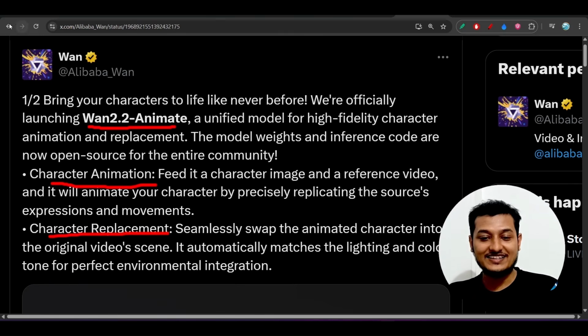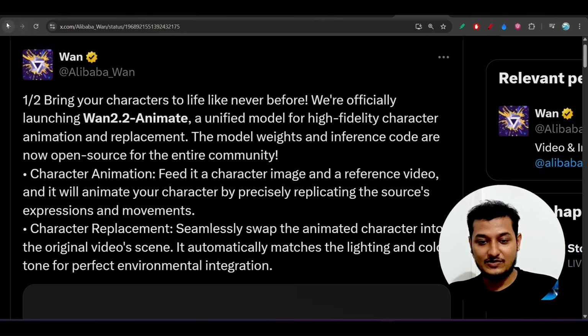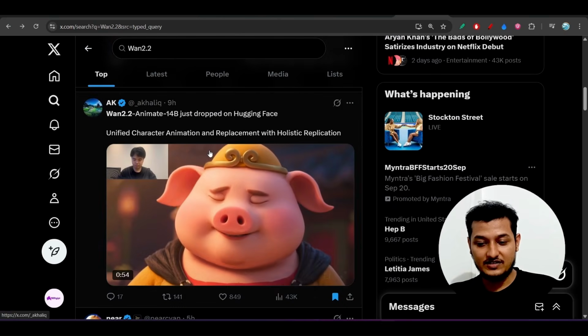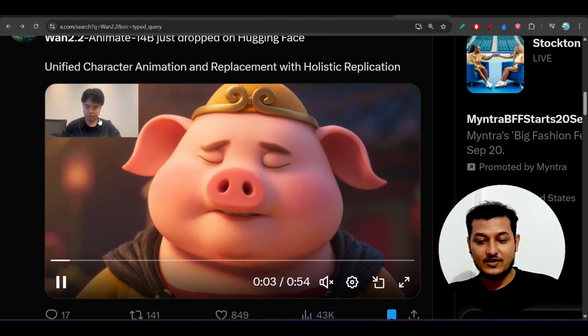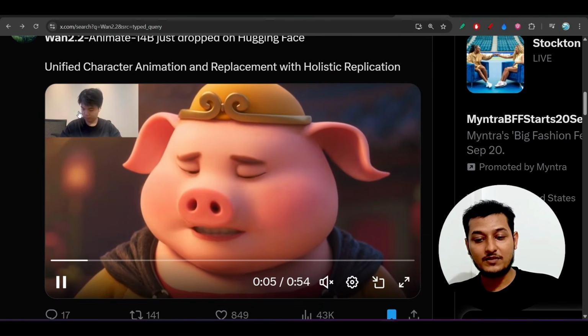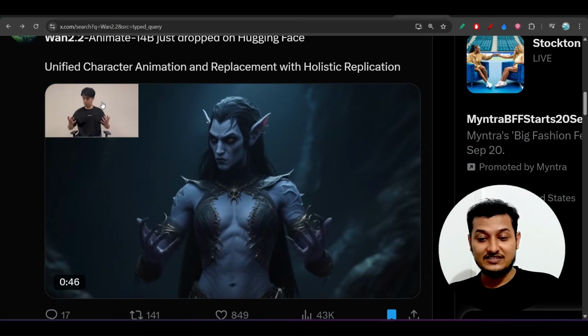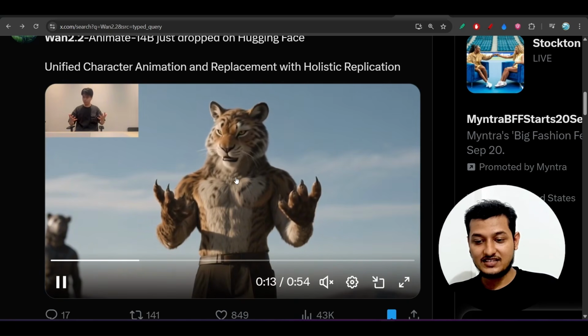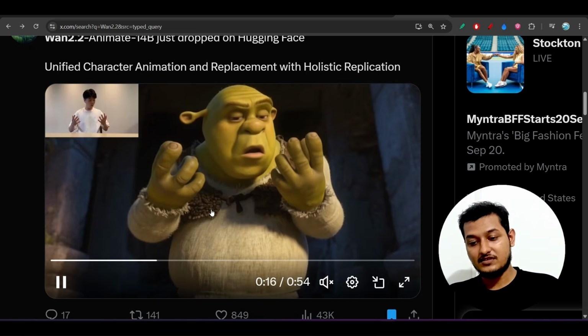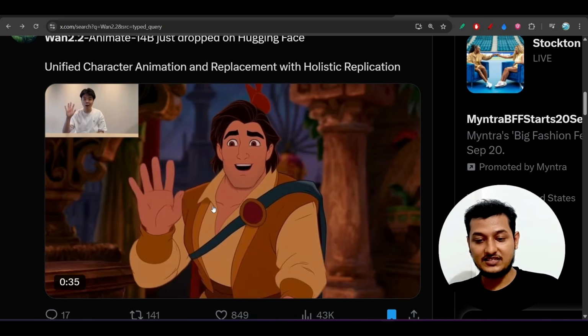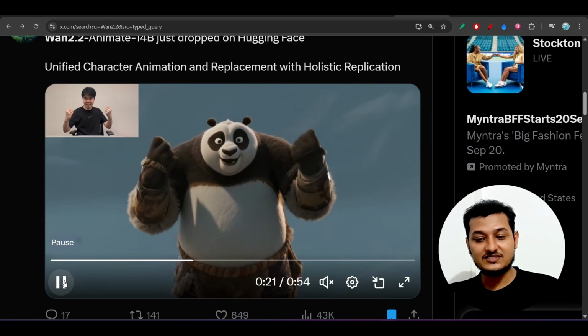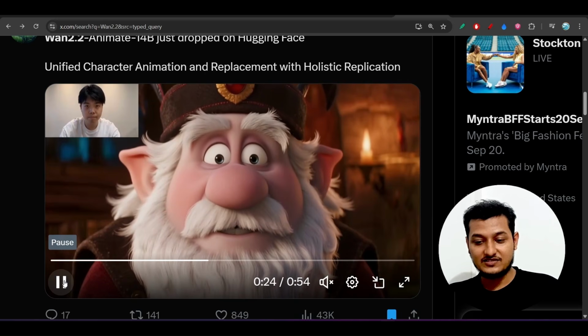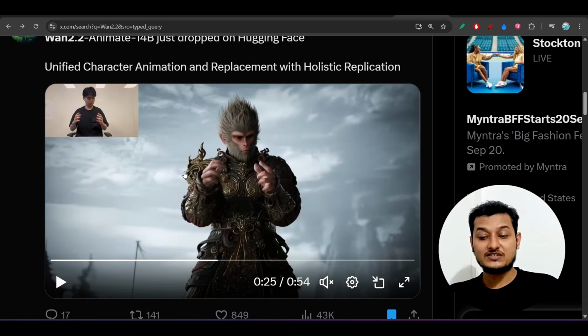So let me show you another interesting thing. Here you see that on the left upper corner, one person is moving his head and all of his hands, and here you see that another person, a cartoon, is doing the same thing like the person in the original video. So this is actually good, right? This is very cool, man. This is very cool. It means you can actually replace a character in the original video from an image also. Okay,